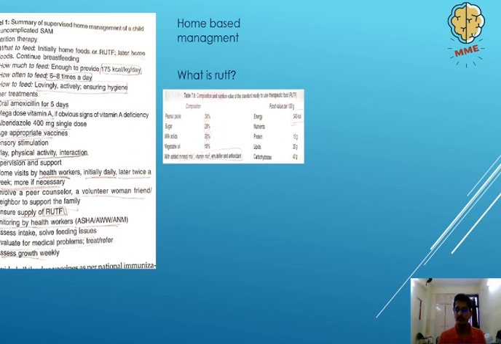You see, less than 6 months old, you will give 500,000 units. 6 months to 12 months, 1 lakh units, and 1 year plus children will receive 2 lakh units, right? Apart from that, you want to avoid parasites. For that, you give a single dose, 400 milligram albendazole medicine.